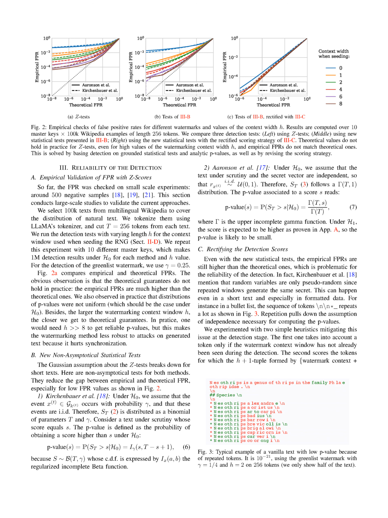Section 3b. New non-asymptotical statistical tests. We're introducing new statistical tests that don't rely on the Gaussian assumption, which often fails for short texts. These tests help to narrow the difference between the observed and theoretical false positive rates, FPR, particularly for low FPR values, as illustrated in the figure.